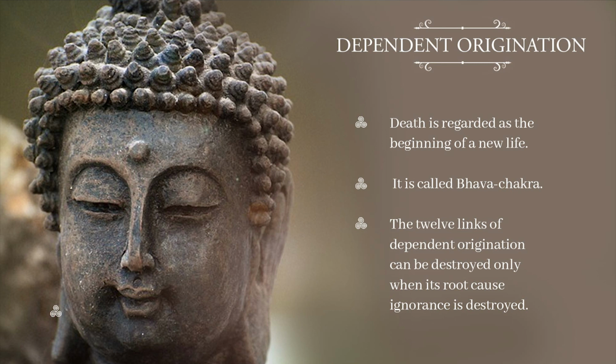The 12 links of dependent origination can be destroyed only when its root cause, ignorance, is destroyed. It is possible for the Buddha to get over this link, and if we want to get rid of this link, we will be able to attain nirvana. And how is it possible? It is only possible when we are able to destroy ignorance.